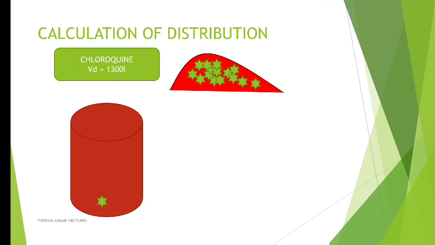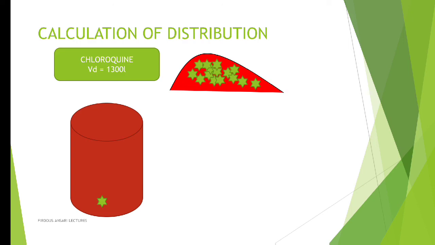Now here you can see, just for presenting 100 molecules of chloroquine in the RBCs, we need to consume 1,000 molecules of chloroquine. That means for presenting 100 molecules of chloroquine to the RBCs, we need to load the liver with 900 molecules of chloroquine. After consuming 900 molecules of chloroquine by the liver, the limit of the liver has been completed. Now after 900 molecules, it cannot take any more molecules of chloroquine in the liver.